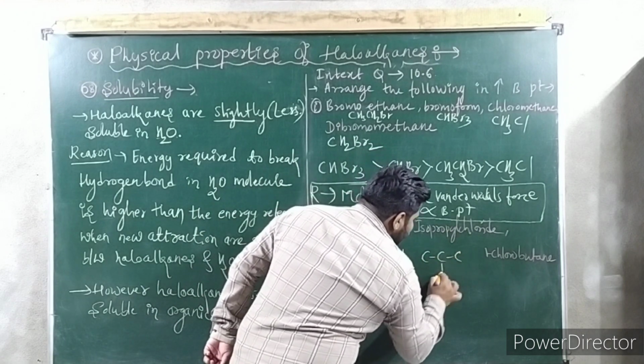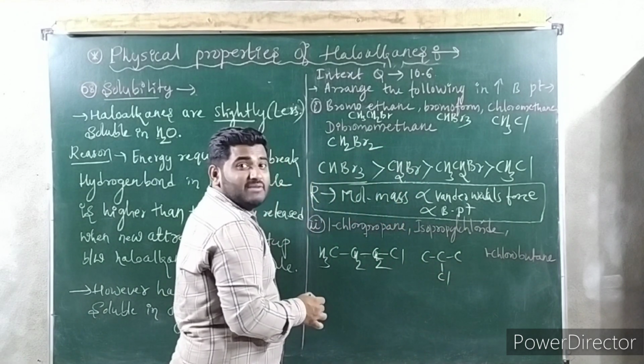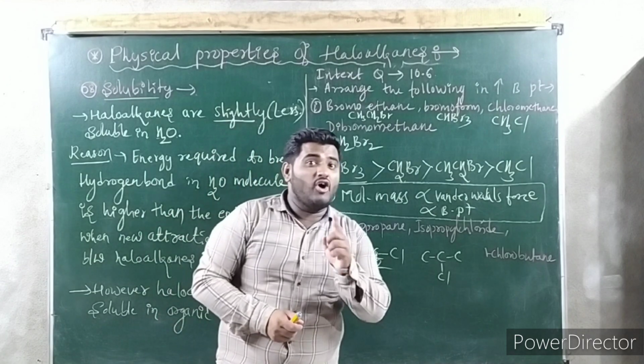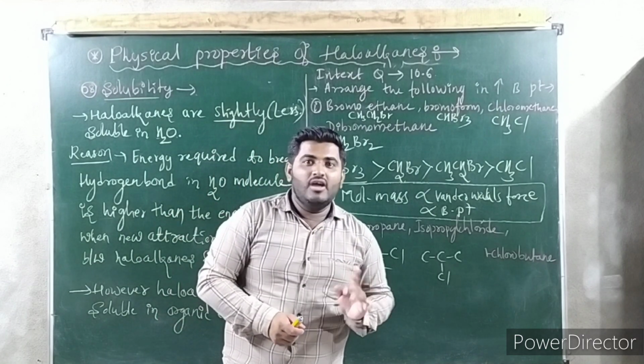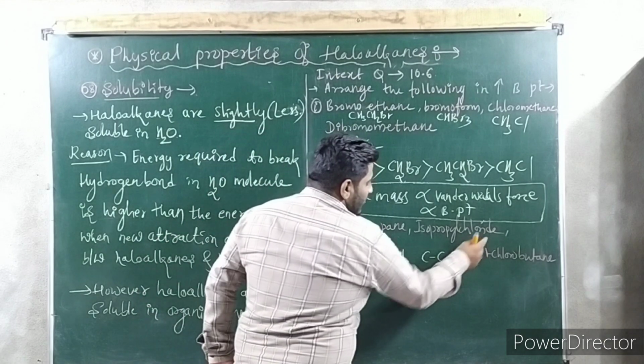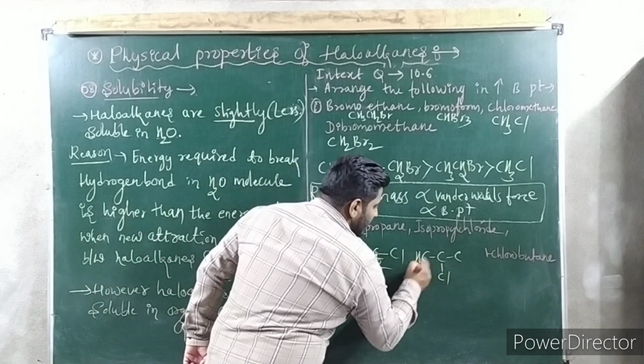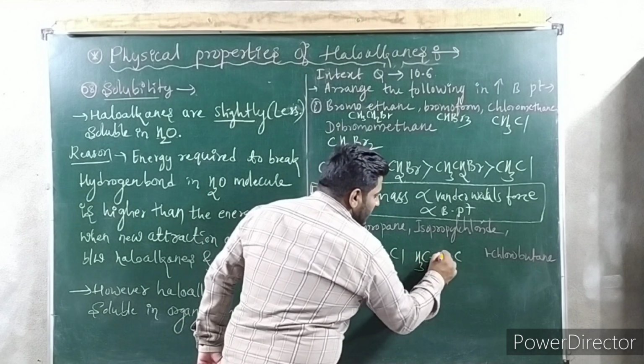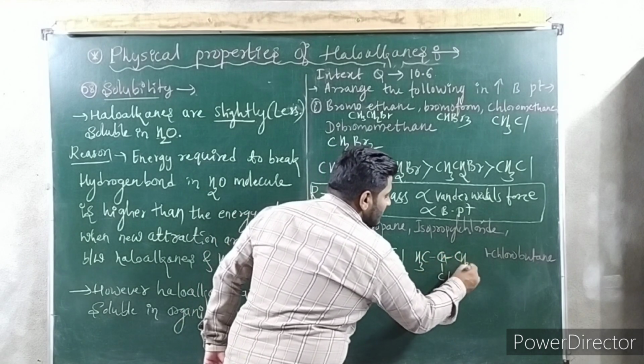What you have to write? Cl here. Iso means second position, Cl. Already we have discussed the common nomenclature and IUPAC nomenclature. If you have not seen that, the link is given in the description. Please go through that. Isopropyl chloride means second position chlorine. The remaining H: 1 is over 3H, 3 are over 1H, 1 is over 3H.